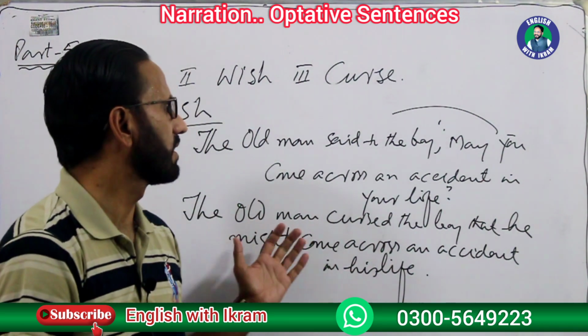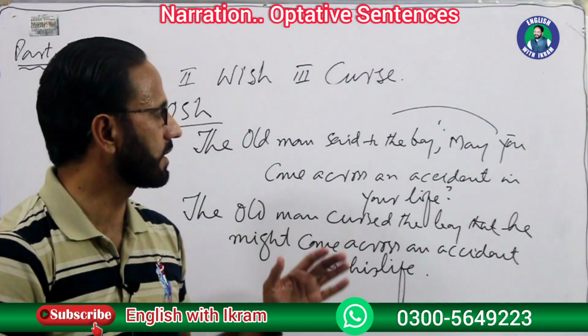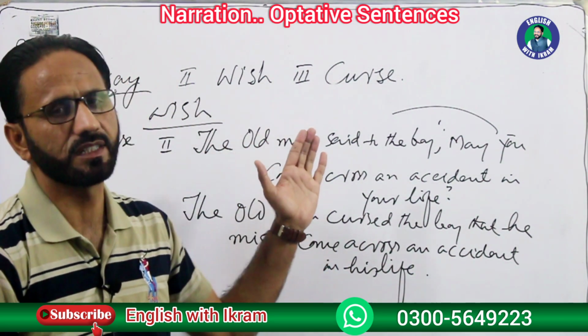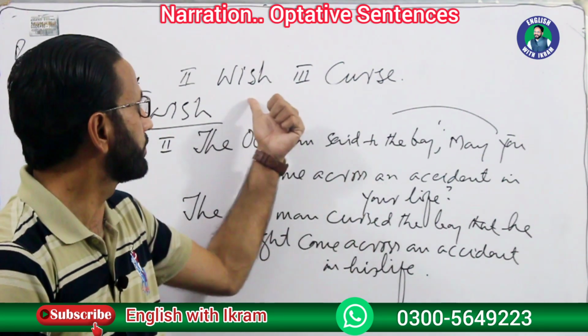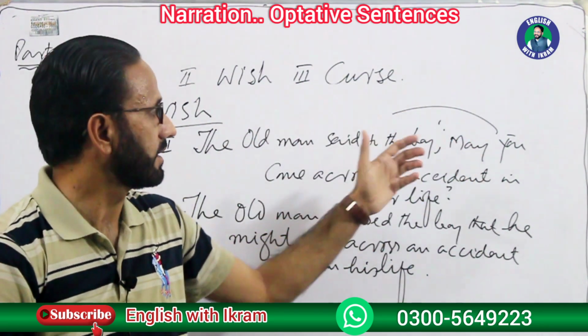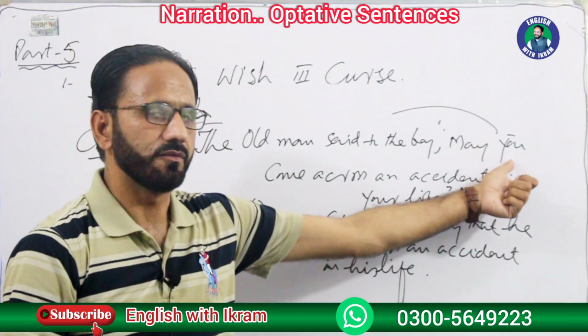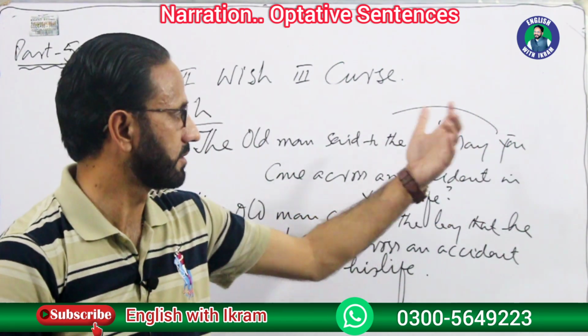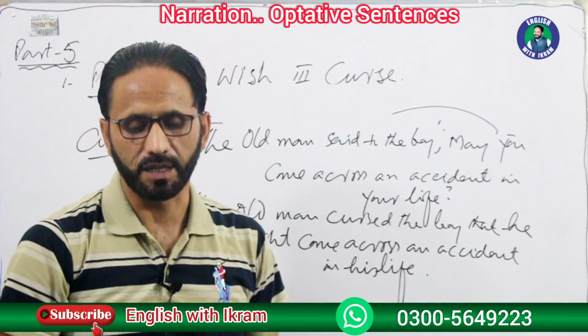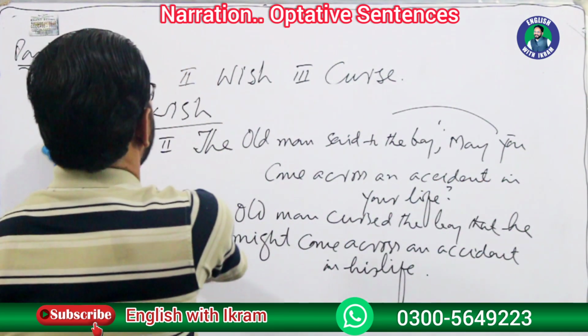I hope you have got it, because it's very simple. You have to just look at the structure. The first thing, you have to change the reporting speech as prayed for, wish for, or cursed. Then may, comma is removed, we use that, and we change the pronouns as per rules, and may is changed to might. Right?